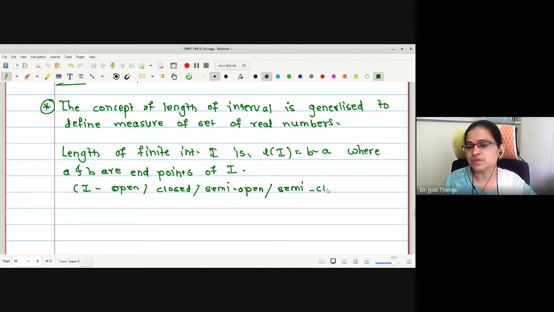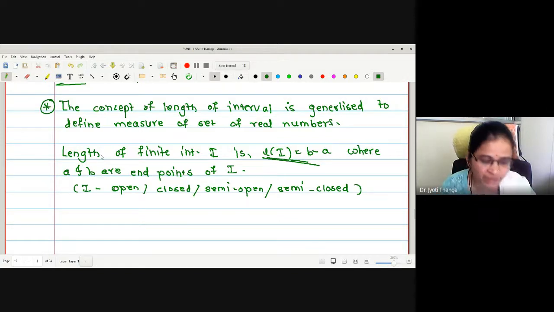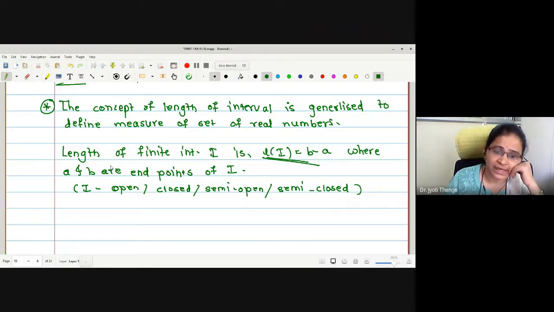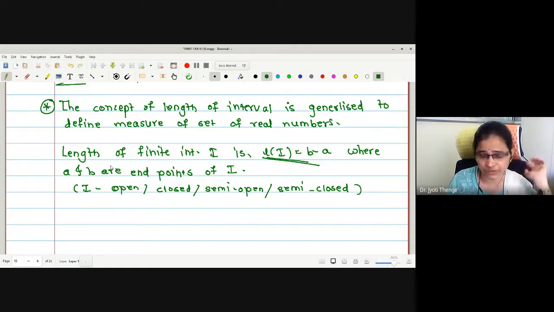For all types of intervals, we use the same formula for calculating the length, L(I) = b - a. Now, we want to extend this notion of length to any set of real numbers. We are familiar with only the length of intervals, not of an arbitrary set.